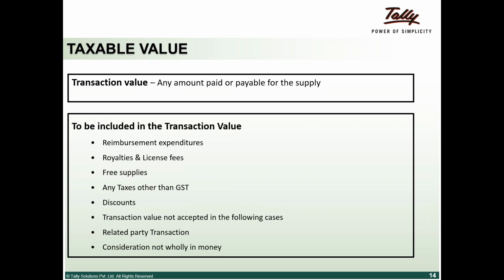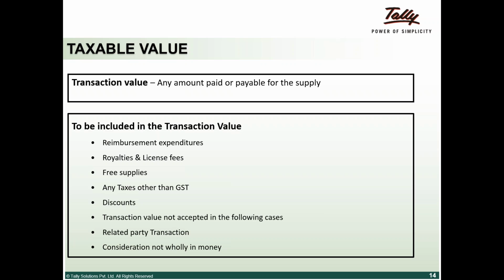If you go to taxable value, basically any transaction value, the price at which I supply something to somebody, is a transaction value. Any amount paid or payable for a supply is a transaction value. Taxable value is always preferably a transaction value, because in the next slide I'll show you the methodology of computation, the valuation rules. These are the things which need to be included in the transaction value.